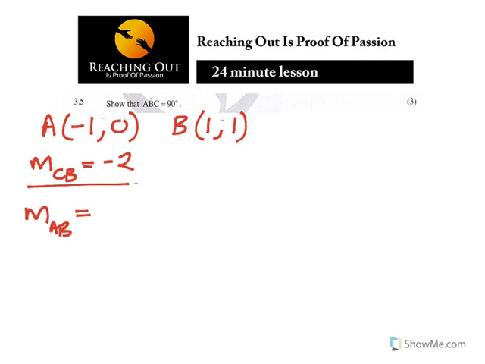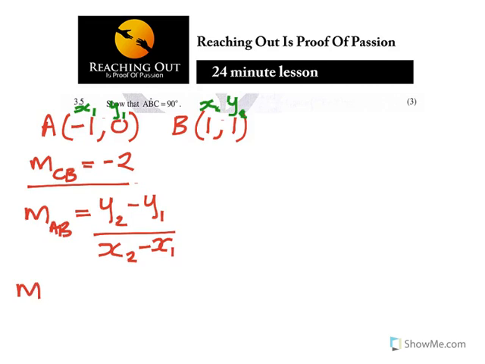With my x1, y1, x2, and y2, it's y2 minus y1 over x2 minus x1.